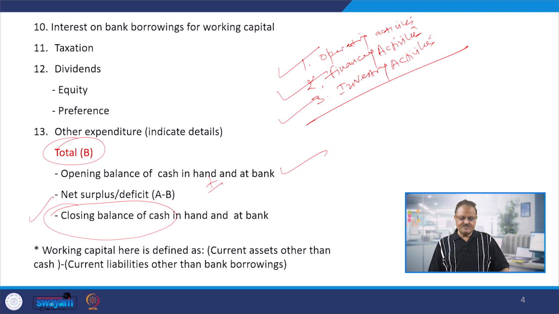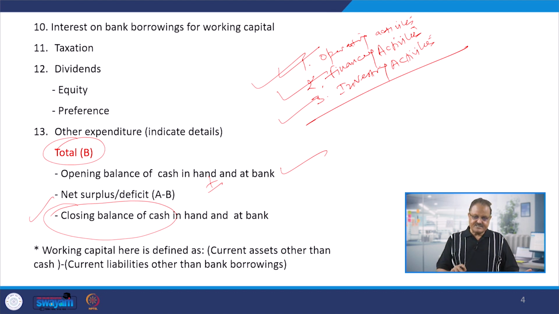So, these are the three major activities which will be included while preparing the cash flow statement. Why we prepare this under these three activities? Just to understand that, for example, a firm is a manufacturing sector firm, right? And the closing cash balance is very positive. We have a sufficient closing cash balance. So, we want to find out what is the source of that cash. Because if it is a manufacturing sector firm, larger part of the cash must be coming to us from the operations.